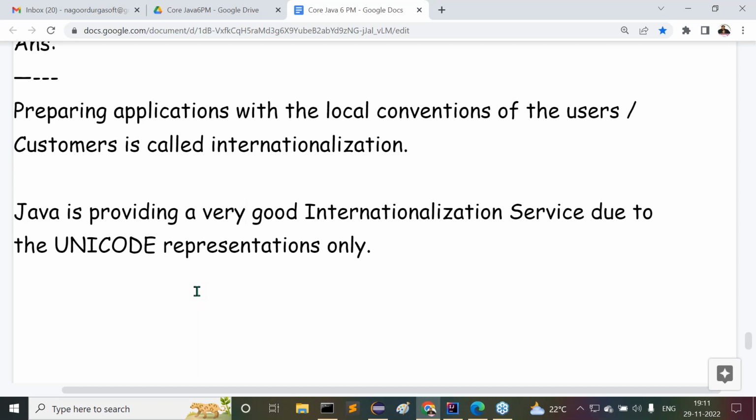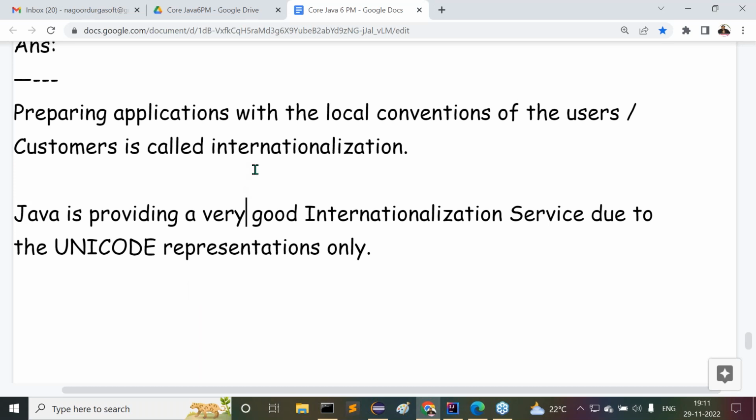On top of that, Unicode representations make internationalization service very good. That is the reason why we are getting the total internationalization content, that is about the Unicode representations. Right, so that's all. This is exactly the content I have given there.